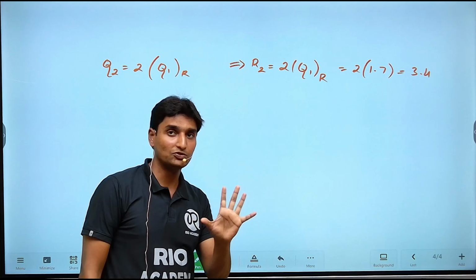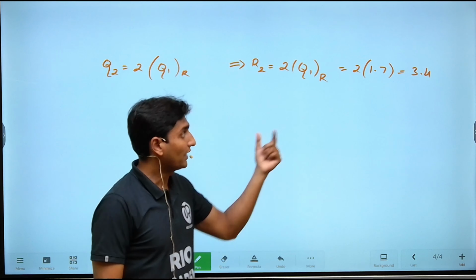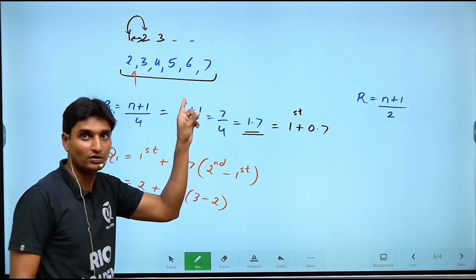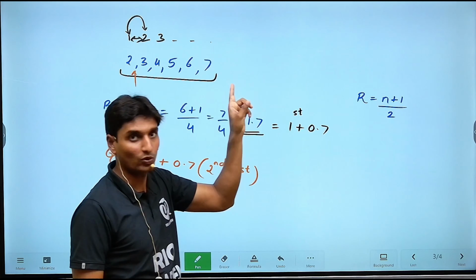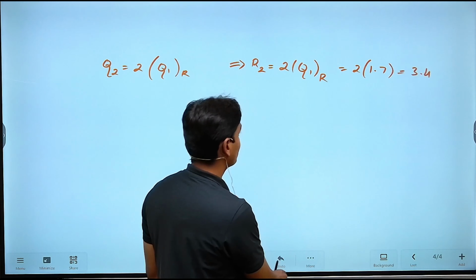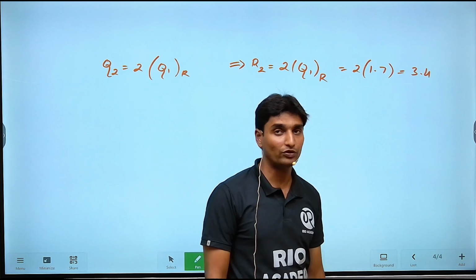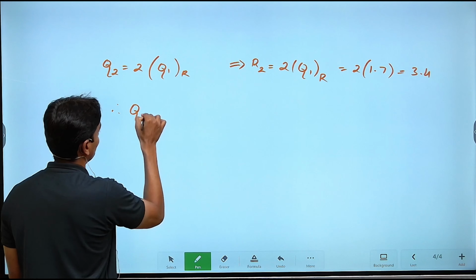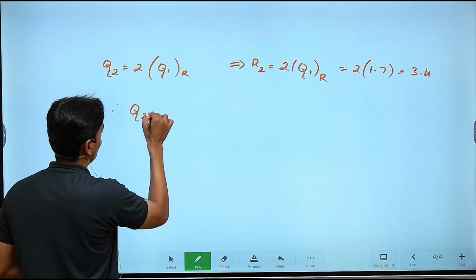It is not actually the second quartile, but whatever element you have at this particular position will be your second quartile. So here it is 3.4. Now Q2 on this basis can be written as, once again, 3.4.